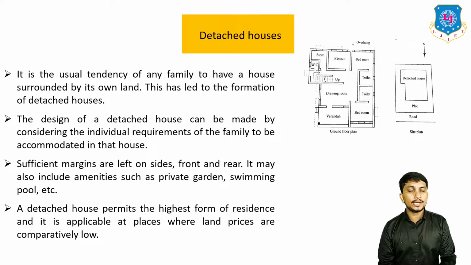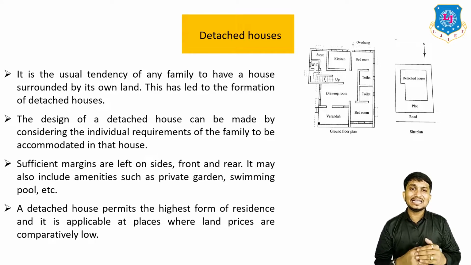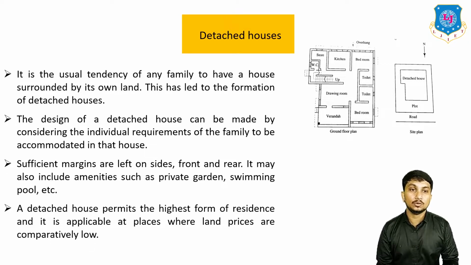It may also include amenities such as private garden, swimming pool, etc. A detached house permits the highest form of residence, and it is applicable at places where land prices are comparatively low, because here we have to provide the margin, and that requires a particular area of land. So where the land price is comparatively low or the budget of the client is comparatively high, you can construct detached houses.